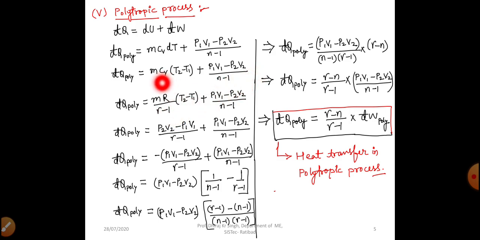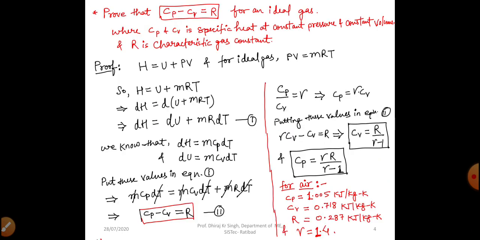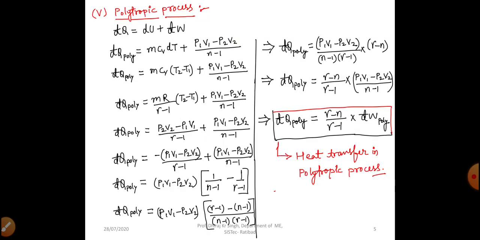Now for Cv, we have already seen in the previous slide that we can write R by gamma minus 1. So from there we have written here, in the place of Cv, m into R by (gamma minus 1) into (T2 minus T1) plus (P1V1 minus P2V2) by (n minus 1). Then we also know that mRT2 is equal to P2V2.